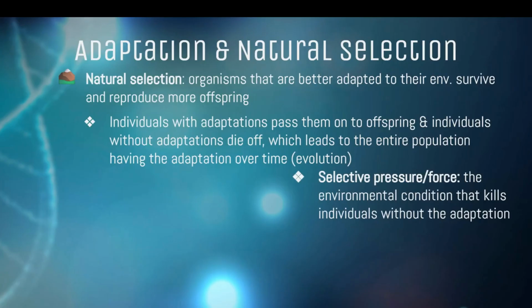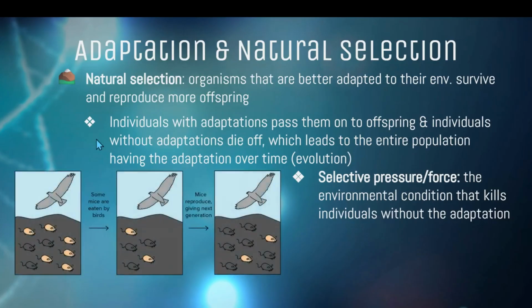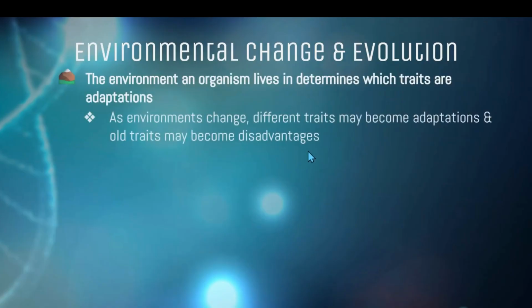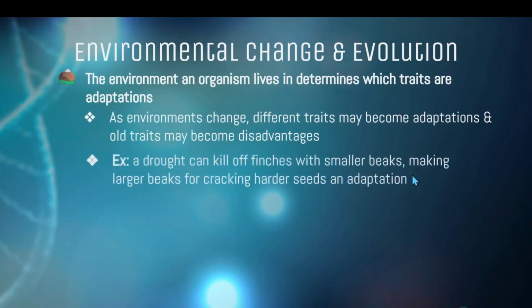So, natural selection and adaptations are caused by selective pressures within an ecosystem. If the selective pressure within an ecosystem doesn't cause species to die out, it's not going to eventually lead to evolution. So, without a change in the environment and beneficial traits, organisms aren't going to evolve. The environment that an organism lives in determines the traits that are beneficial. As the environment changes, certain traits might be beneficial while other traits are not.